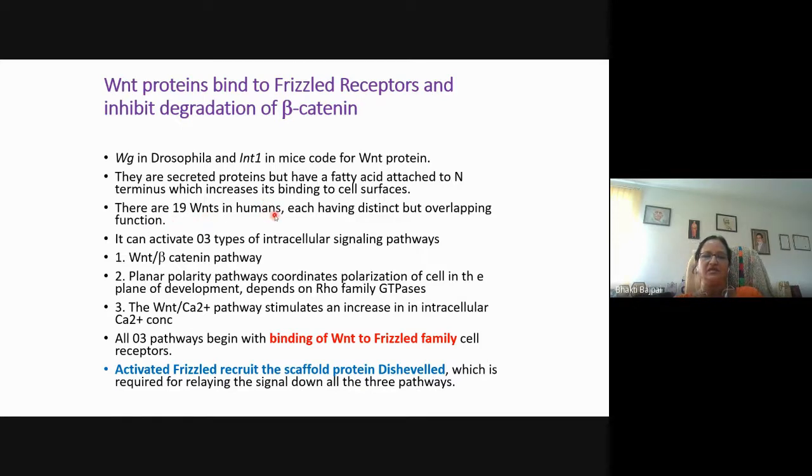There are 19 Wnts in humans, each having distinct but overlapping functions. They can activate 3 types of intracellular signaling pathways. These are the 3 pathways which are activated by the Wnt protein. One is the Wnt beta-catenin pathway, second is the planar polarity pathway, and third is the Wnt calcium pathway. All 3 pathways begin with binding of Wnt to the Frizzled family cell receptor. So all these pathways, Wnt beta-catenin or the planar polarity or the Wnt calcium, are activated by binding of the Wnt to the Frizzled family receptors.